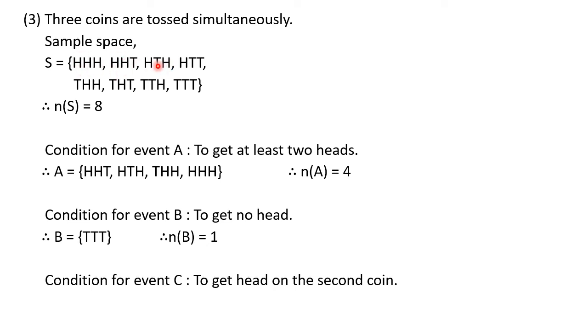See, this will not do because we don't want T, we want H. So first one, second one, then this fifth one, sixth one. Okay, so first, second, fifth and sixth. You can find that here H is on the middle coin. So all these are the 4 sample points: HHH, HHT, THH and THT. And therefore we can write down that N of C is equal to 4.